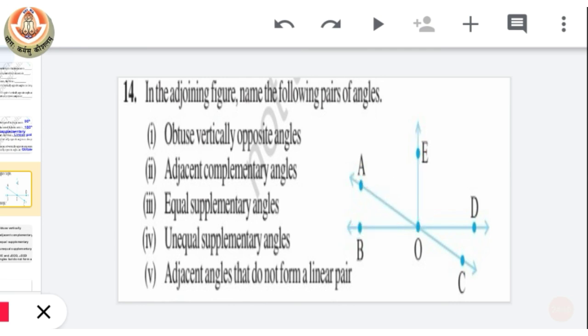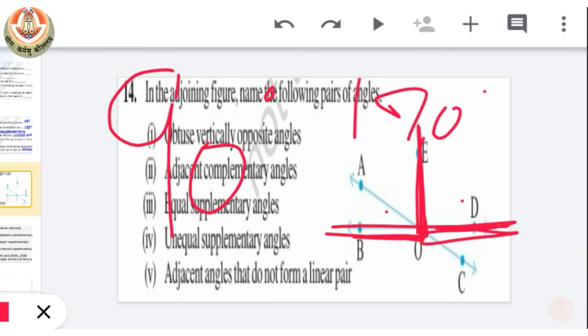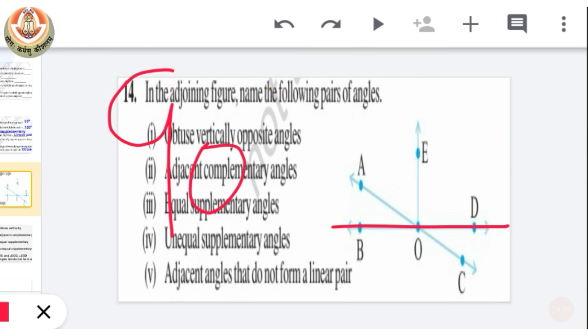Now the next one is equal supplementary angles, meaning they are forming supplementary angles, the sum of 180, and they are equal. So we know that only 90 degree is equal to its supplement. You can see here BOE is 90 degree and EOD is also 90 degree, and their sum will be 180 degree. So our answer is BOE and EOD.